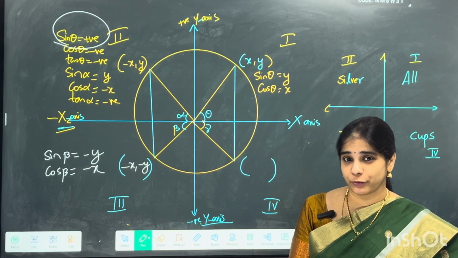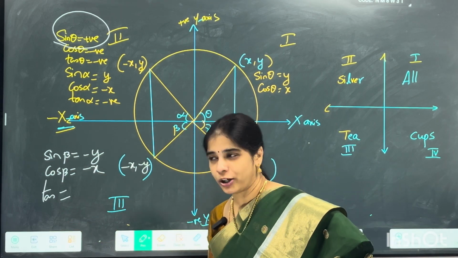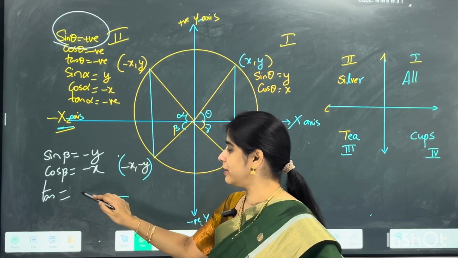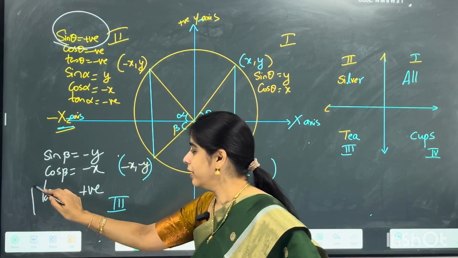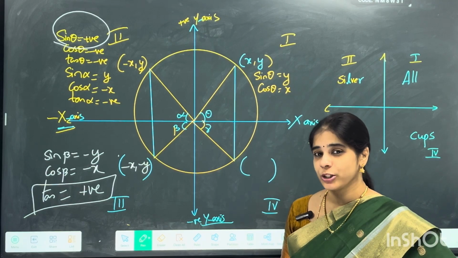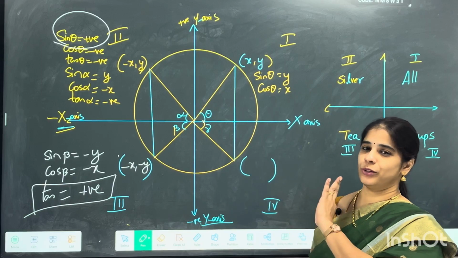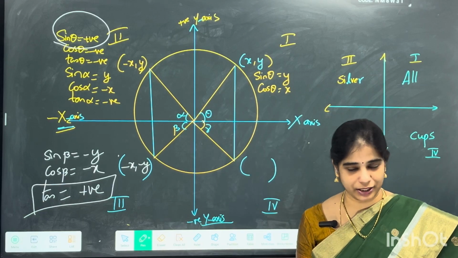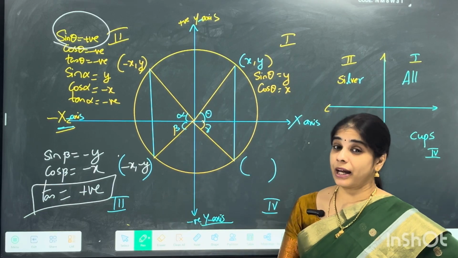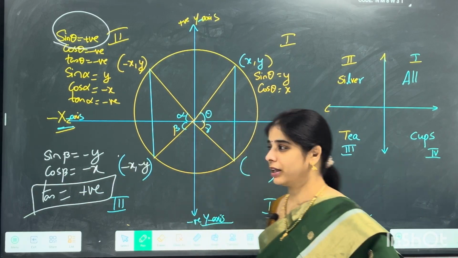Then who is positive there? Tan is sine by cos, so negative upon negative turns out to be positive. So tan is positive in quadrant 3. Tan's adda is quadrant 3, is what I can specify there. So just tan and its reciprocal cot will be positive. The remaining two will be negative for that reason.